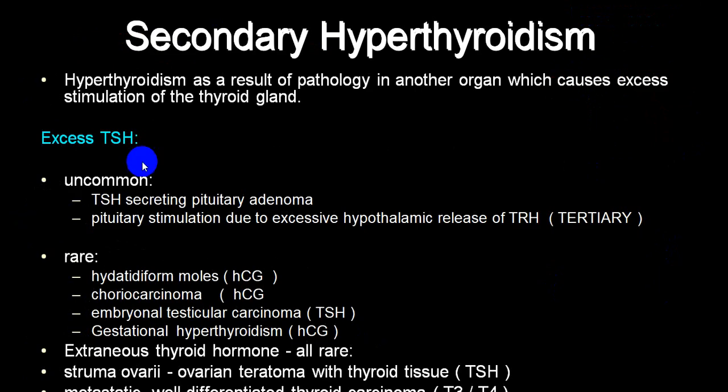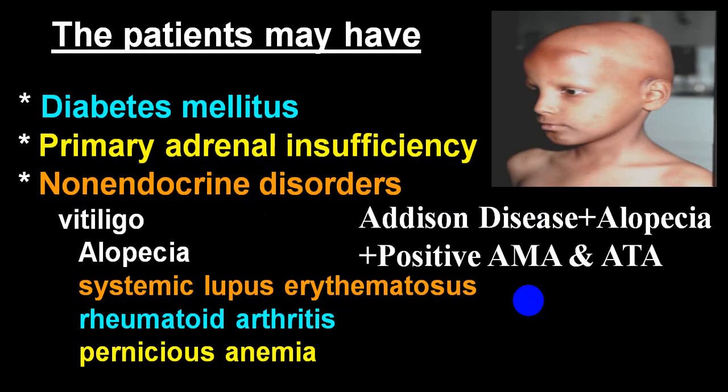Apart from pituitary, you can have excess TSH-secreting tumors that can also produce the secondary variety, like hydatidiform moles, choriocarcinoma, where human chorionic gonadotropin is in excess. Then testicular teratoma, ovarian teratoma, which we call struma ovarii, will be secreting TSH. Gestational thyrotoxicosis can take place, or hyperfunctioning thyroid carcinoma having secondary metastasis can also produce the secondary variety.